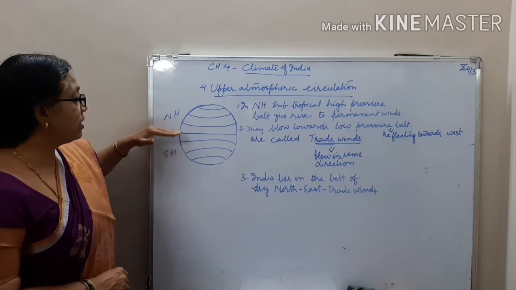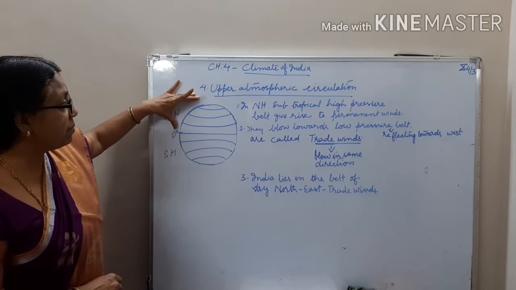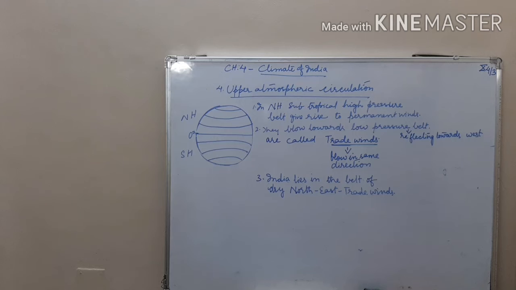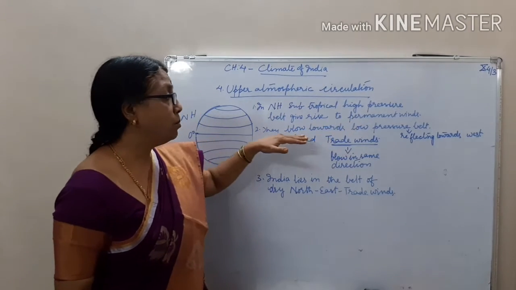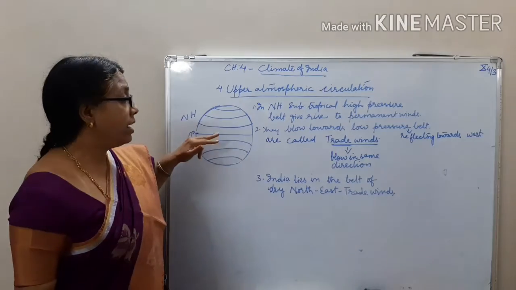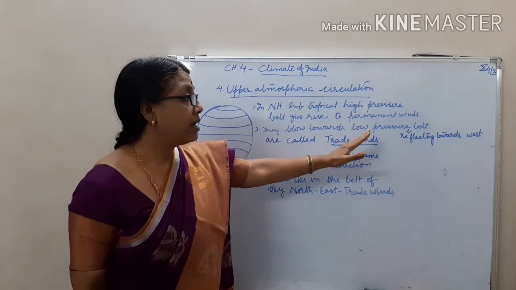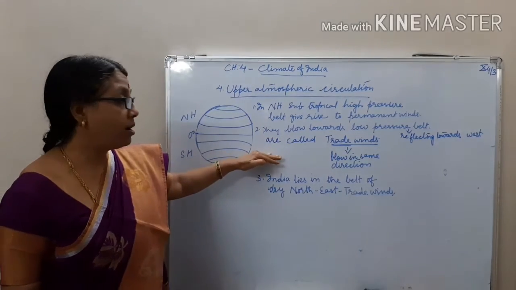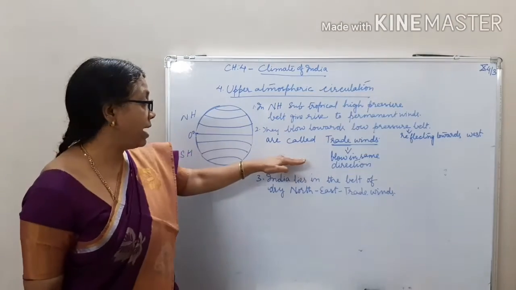See, children, this is the equator, this is the northern hemisphere, and this is the southern hemisphere. In the northern hemisphere, the subtropical high pressure belt gives rise to the permanent winds. These permanent winds blow towards the low pressure belt and are called trade winds, children. While blowing towards the low pressure belt, they deflect towards the west. These are called trade winds because they blow in the same direction.